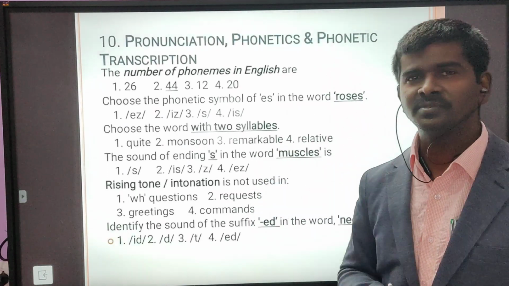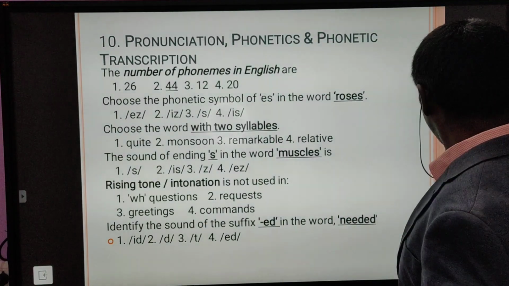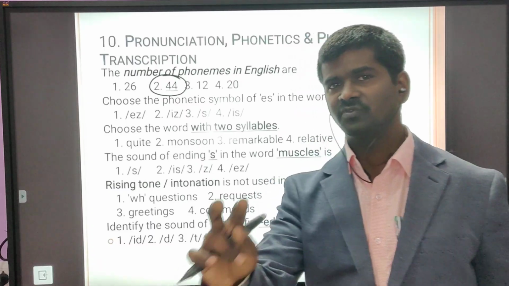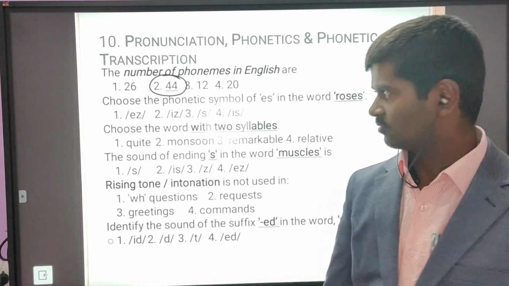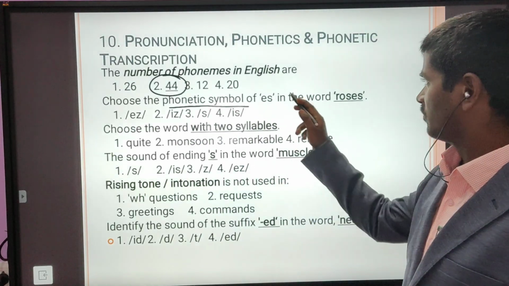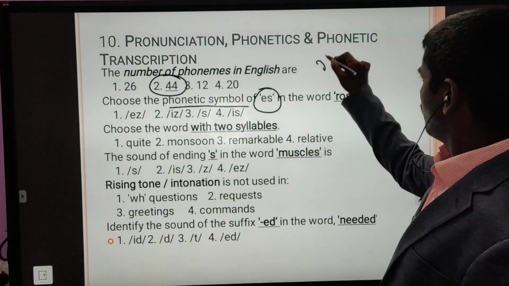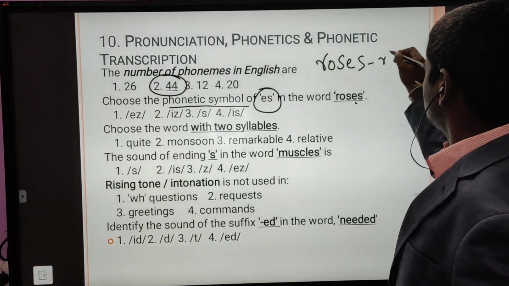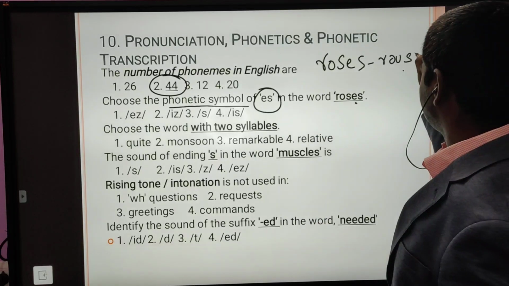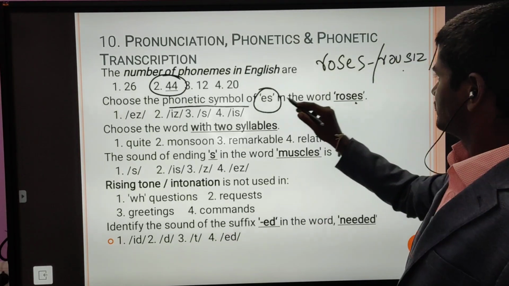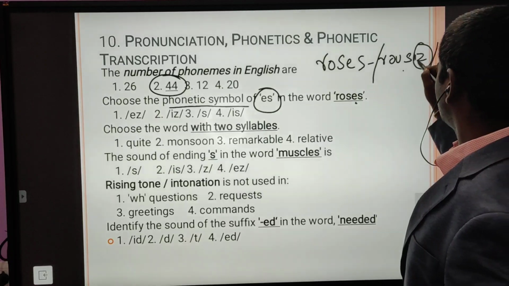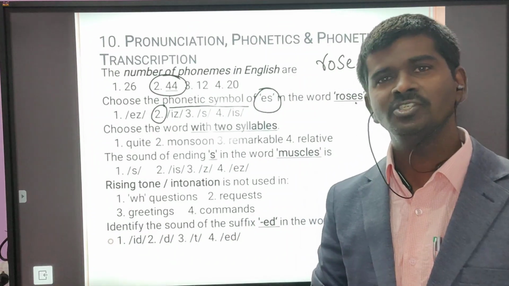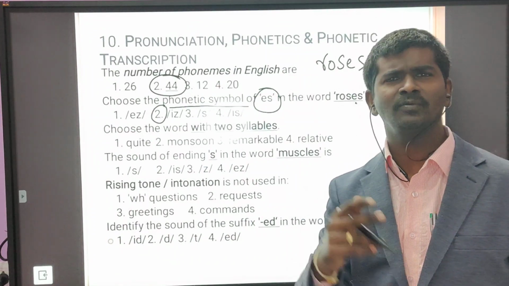See, the number of phonemes: how many sounds are there in English? 44. These are classified into 20 vowels and 24 consonantal sounds. Choose the phonetic transcript symbol of ES. If the word is ROSES, how are you going to write? You can write roses. So this ES becomes is. So the answer here is roses, bushes, judges, like that you will get.